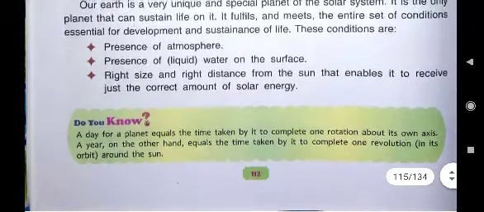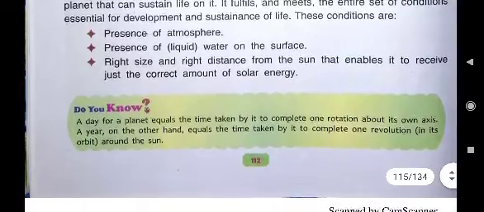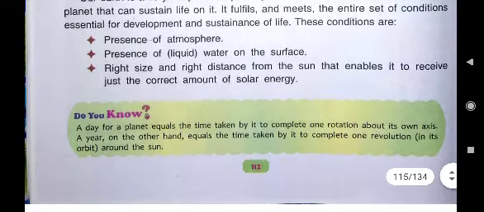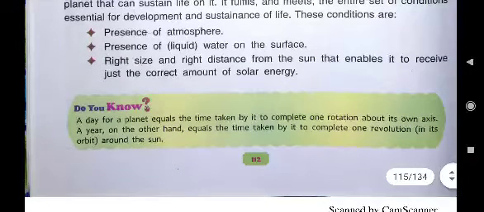Children, in our previous lesson, in air, this answer is given on page number 112. In lesson air, we have read that we human beings and animals, we all need oxygen gas to breathe, and plants need carbon dioxide gas. Means air is needed by plants as well as animals, and that atmosphere is present on Earth. That's why life is possible here.